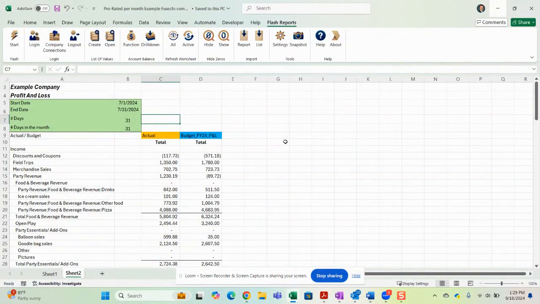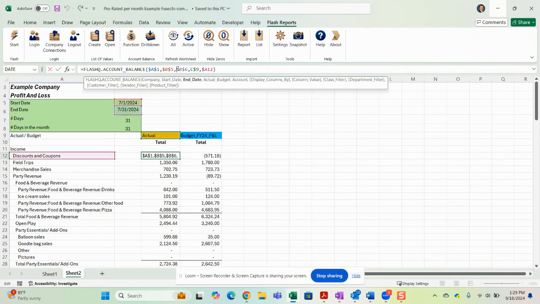So the scenario I just quickly wanted to cover here was how do we actually prorate budget values within reporting from QBO? So as we know, when we report from QBO on actuals, my actuals will automatically prorate because we're able to report on transaction dates, right? And so there's a specific transaction date. With Flash, we can retrieve those specific transaction dates and so report on those specific values.